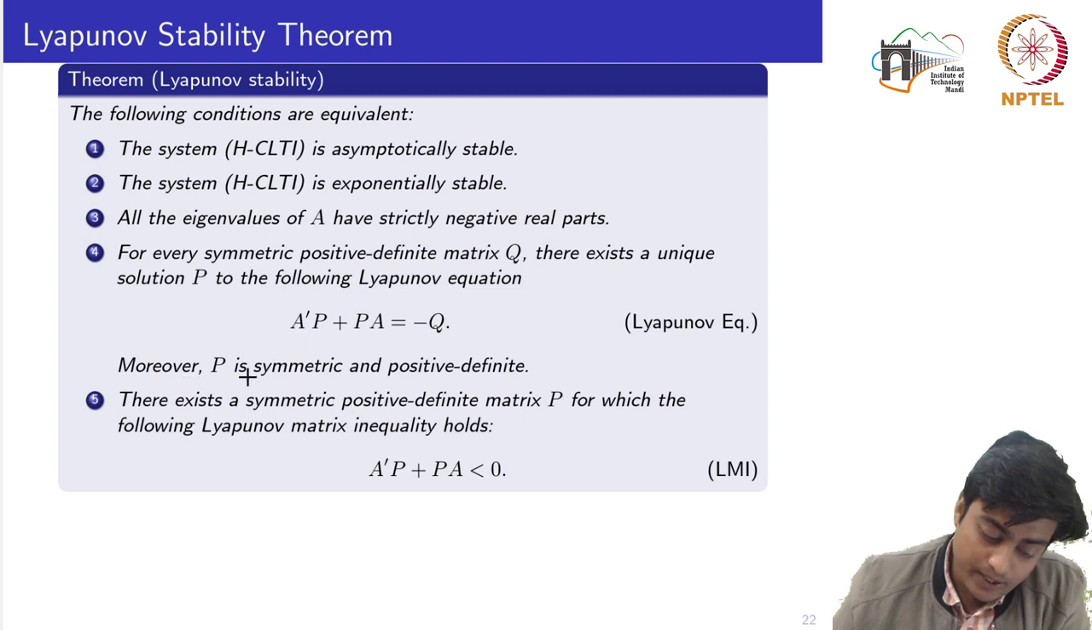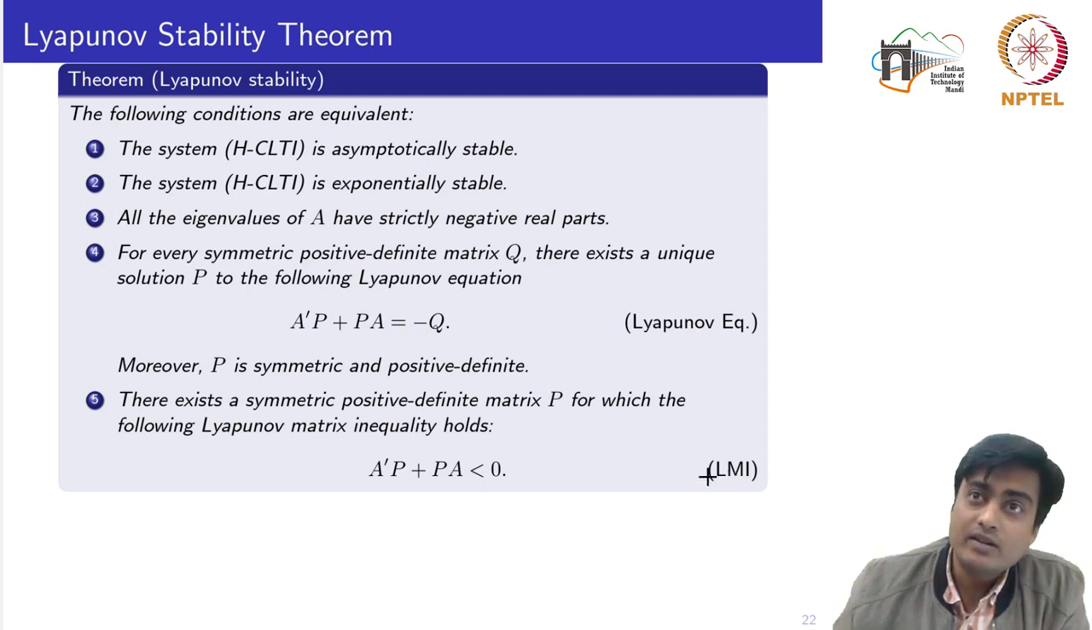Okay. Moreover, P is symmetric and positive definite, right? Which is equivalent to saying that there exists a symmetric positive definite matrix P for which the following Lyapunov matrix inequality holds: A transpose P plus P A is less than or equal to 0. So here LMI is basically linear matrix inequality, not Lyapunov matrix inequality. This LMI term is in general used for linear matrix inequality, right?